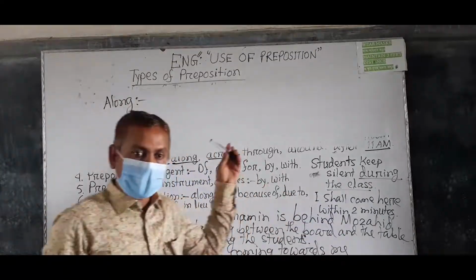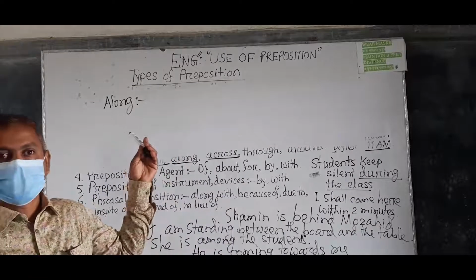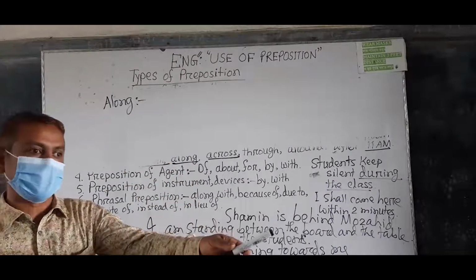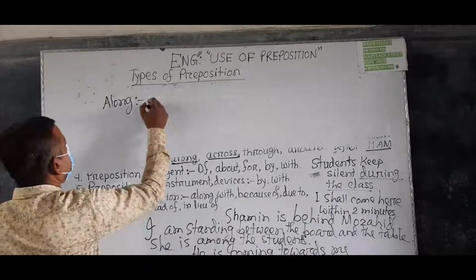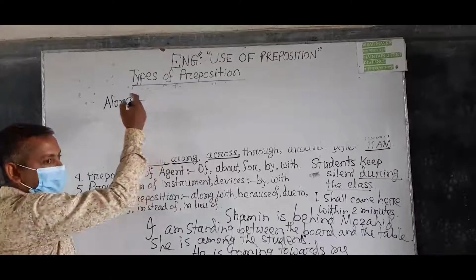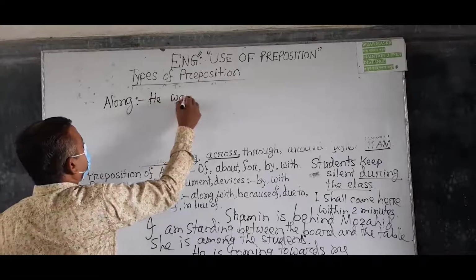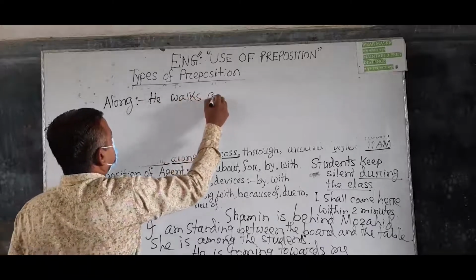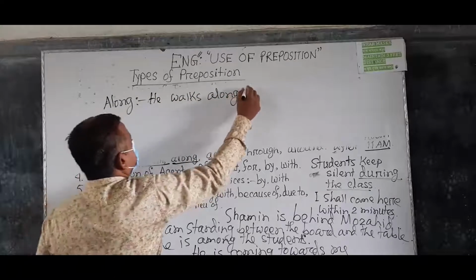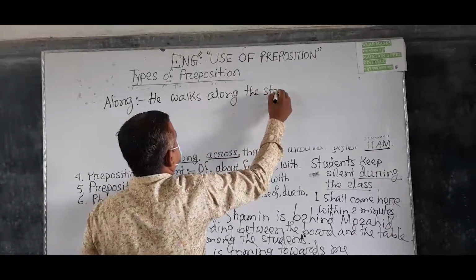Along means a movement in a line. Understand? So, look at the example. He walks along the street.